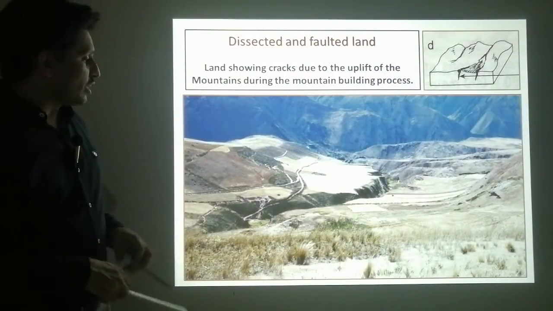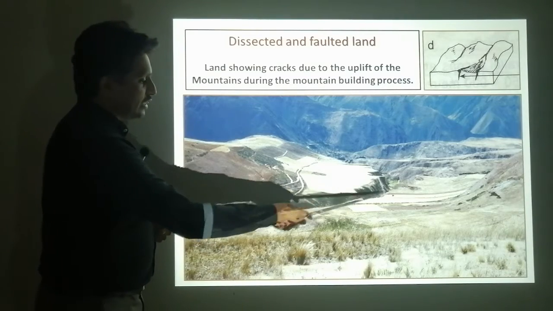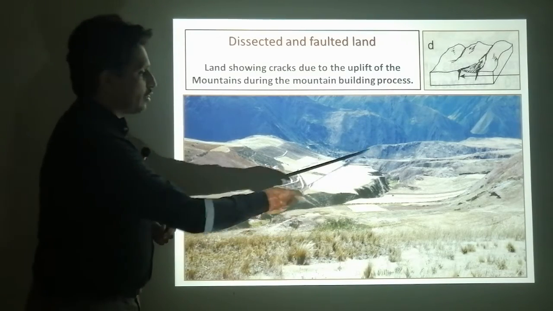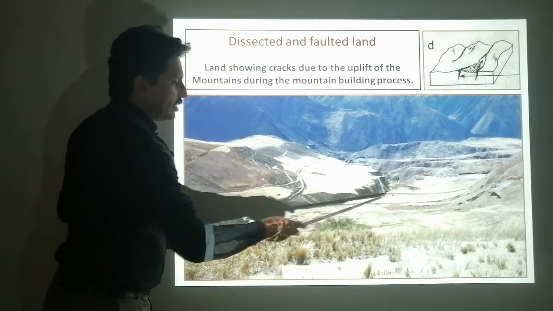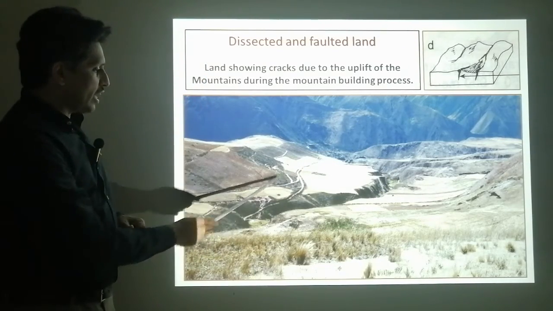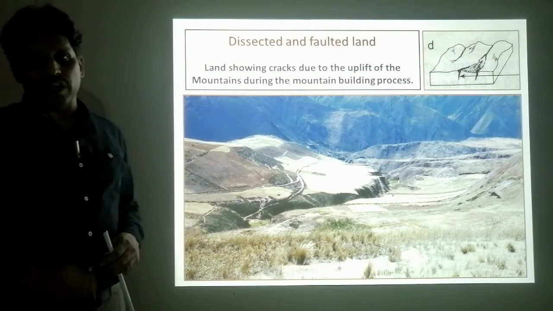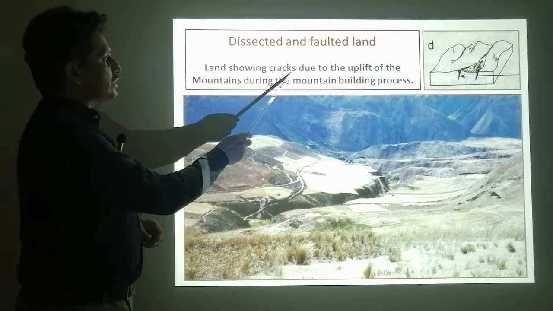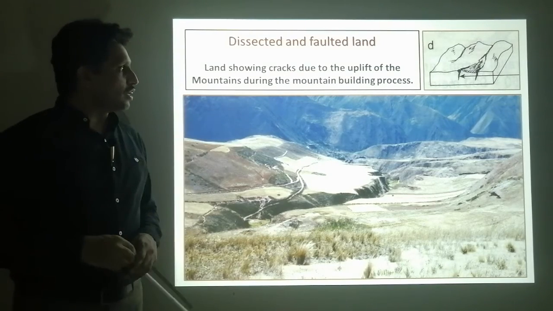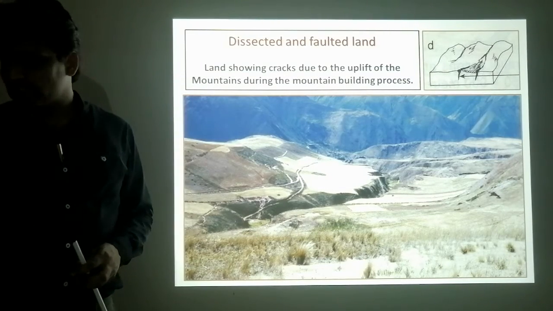Next, dissected and faulted land. Here you can see the dissected land, and dissected and faulted land is easy to identify on a photograph. So this is dissected and faulted land showing cracks due to the uplift of the mountain during the mountain building process.